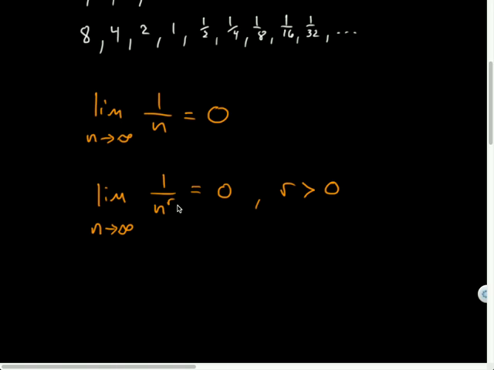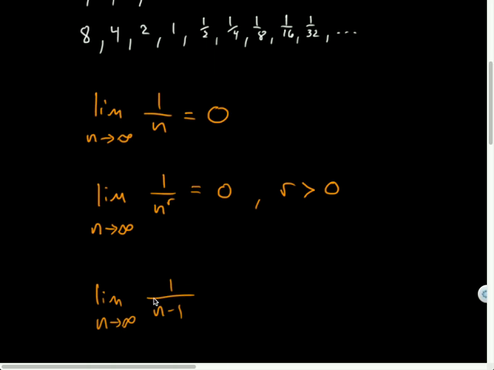What I want to point out is, I view infinity like a freight train coming down the tracks. And if I did the limit as n approaches infinity of 1 over n minus 1, what do you think that's going to be?